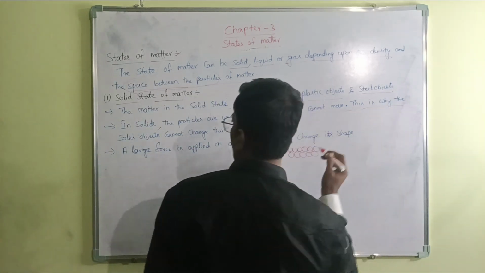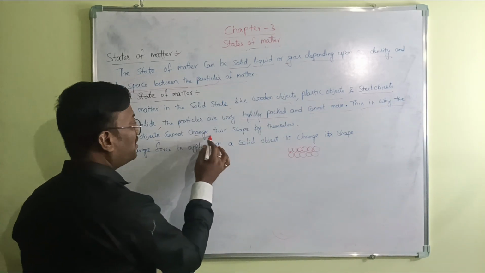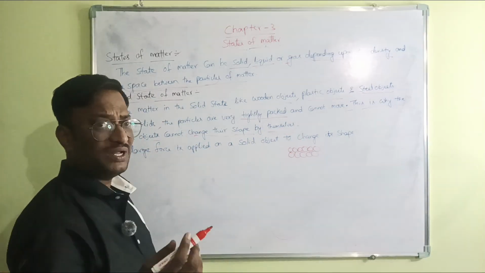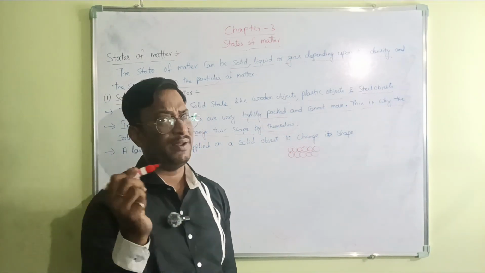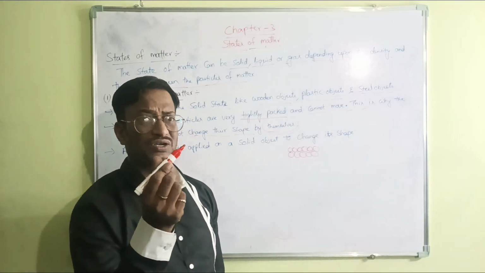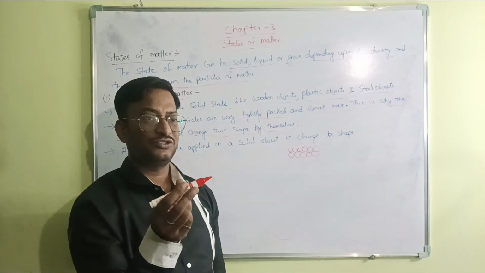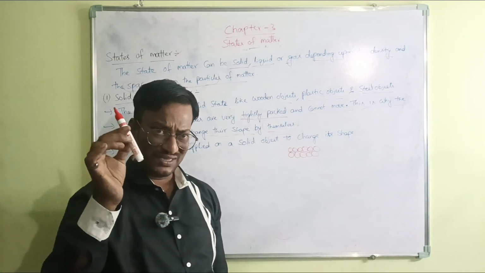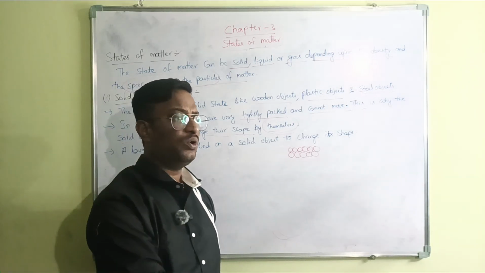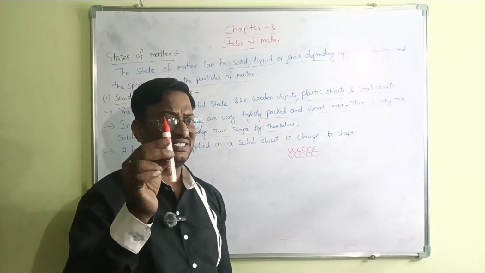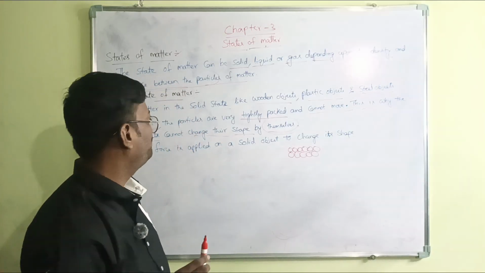This is why solid objects cannot change their shape by themselves. Solid will be as it is. If this is a pen, it will be like this only. Though you throw it or put it aside, it will not change its shape by itself.